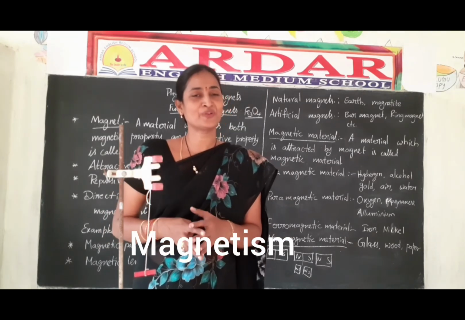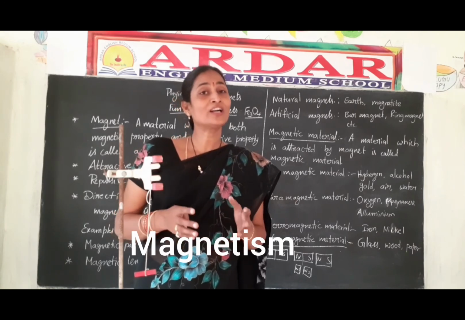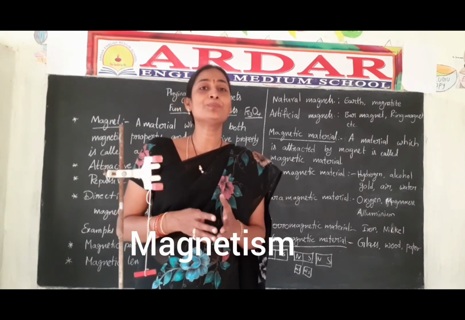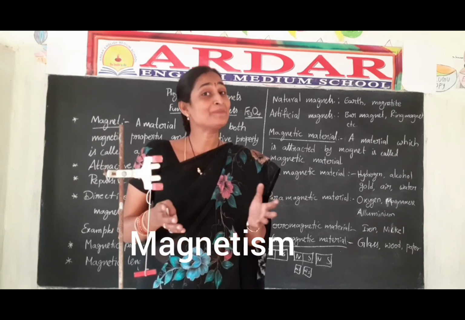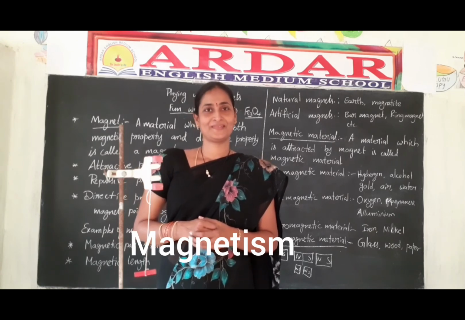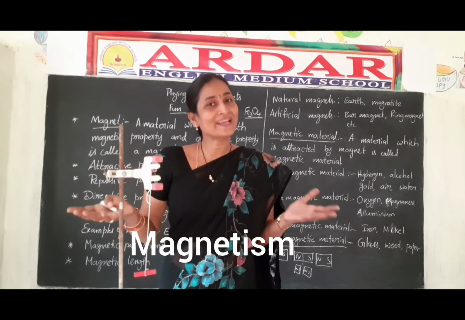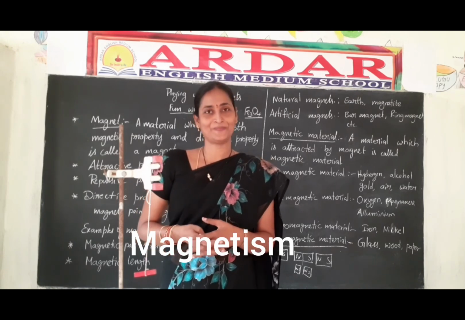I will give you some questions. What is the strongest magnet? What materials are used to make artificial magnets? Name some different types of artificial magnets. And name some non-magnetic materials like glass, wood, paper.